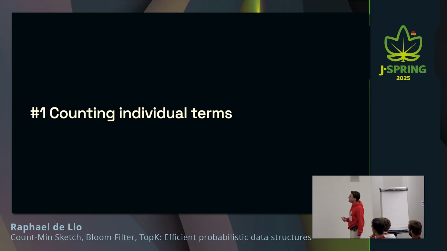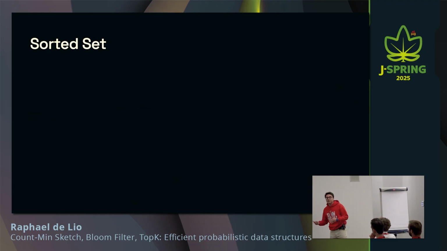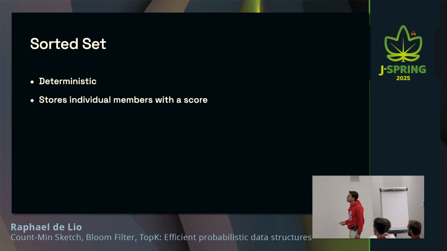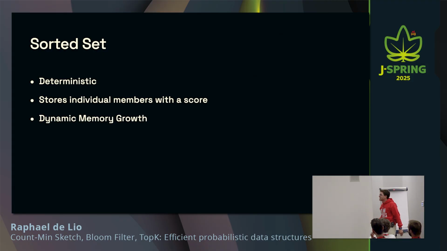Right, so the first challenge is counting individual terms. And we can do that with a sorted set, which is a deterministic data structure, right? So a sorted set. Do you know what a sorted set is? Okay, just a few hands, most hands actually. So it's a deterministic data structure. It stores individual members with a score. It's basically a set with a score next to each member. It grows in memory. So the more elements you add to it, the more memory it's going to consume, basically.